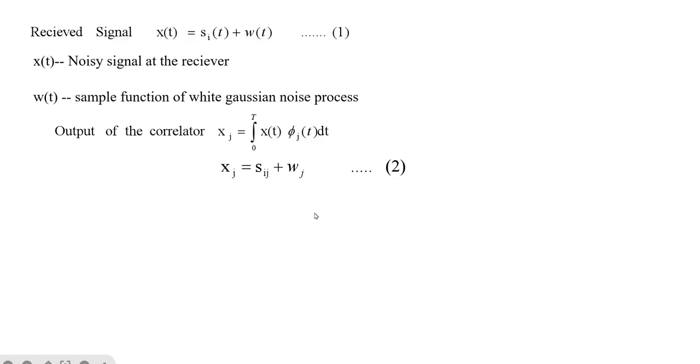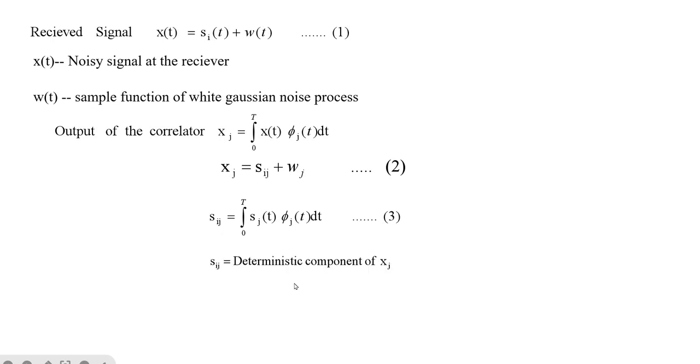We'll take this as equation number 2, where the value of j varies from 1, 2 up to capital N. Now here sij is given by integration 0 to T of si of t phi j of t dt. We'll take this as equation number 3.